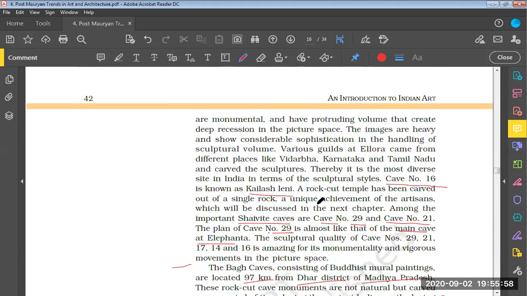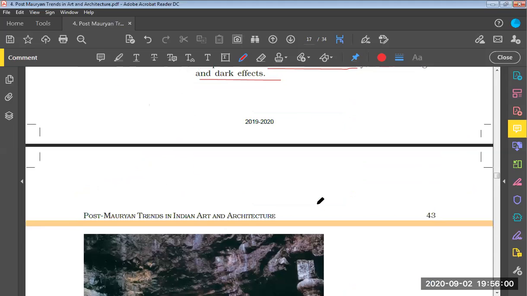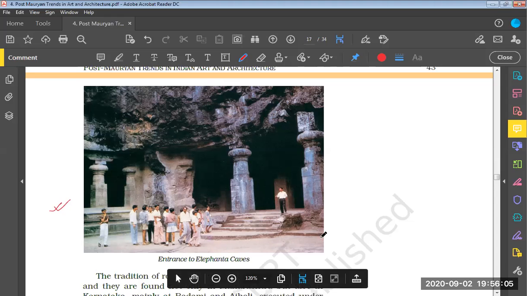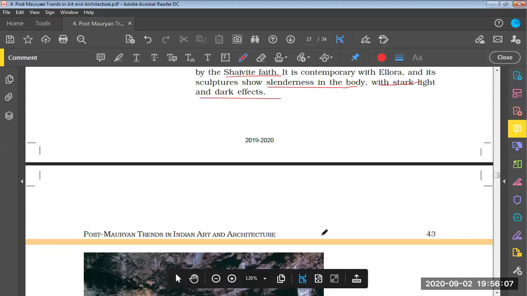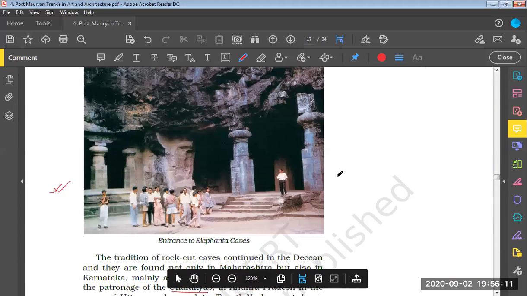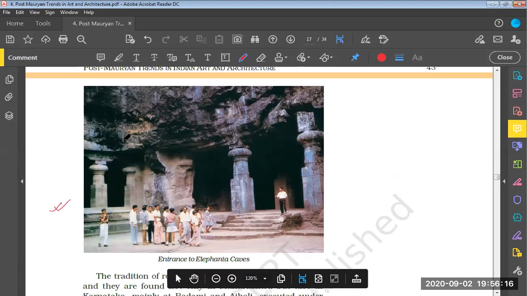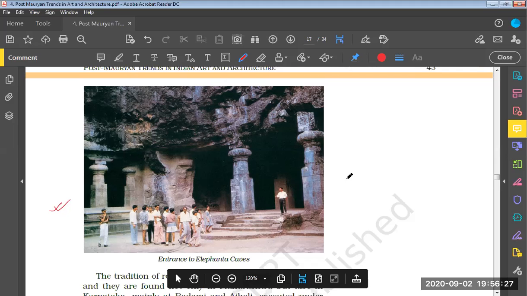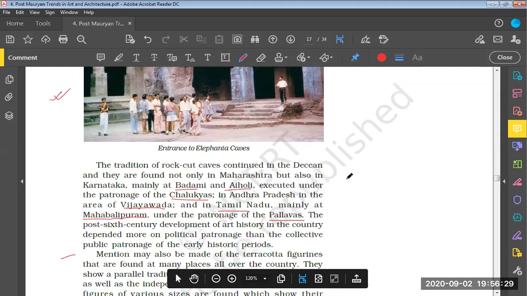Now let us move a little below. This is the entrance to Elephanta cave. Elephanta and other cave sites are the last part of this chapter, which we had already discussed. Here we can see that the Elephanta cave is very big in size. It seems like some part of the structure is damaged, but people are entering into it.